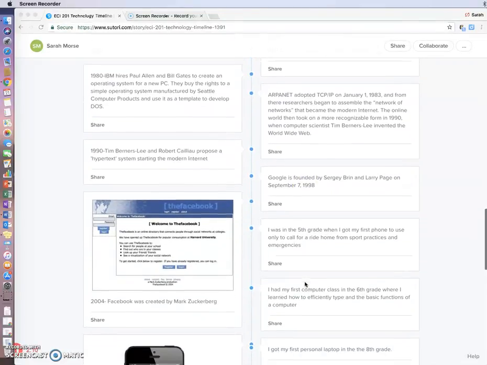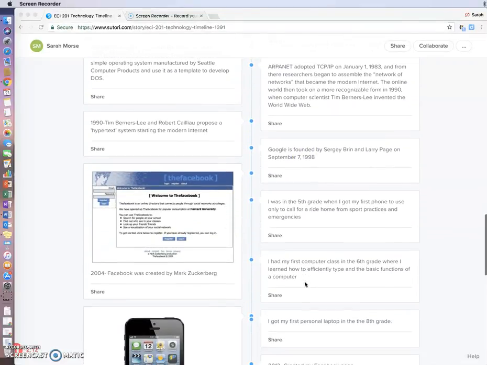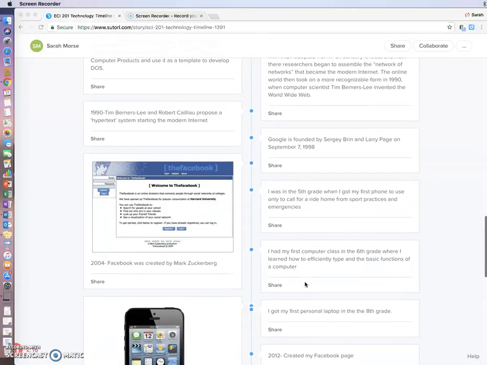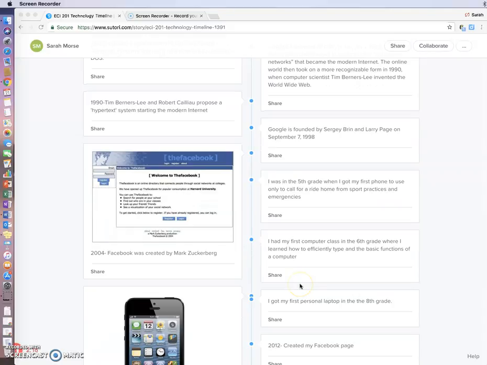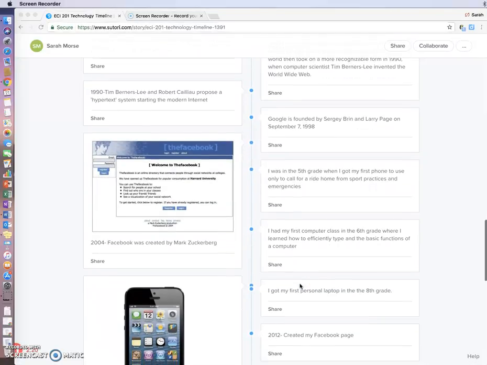As we move throughout the bottom of the timeline, this is where I incorporate my own personal events with technology. I see myself as an early adopter of technology, as well as I see that I have leadership in digital learning when I received my first cell phone to learn how to make contacts, text, and even play games.